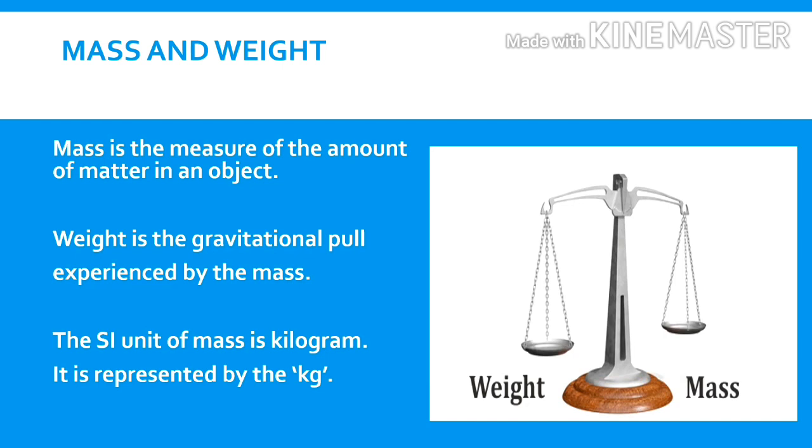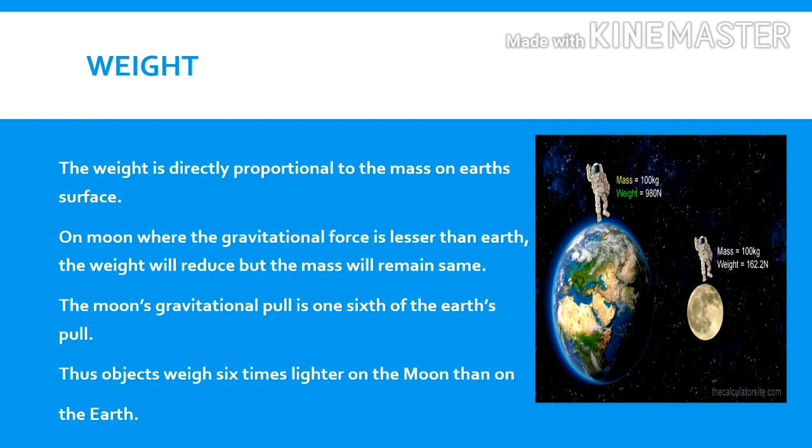What is weight? Weight is a gravitational pull experienced by the mass. The SI unit of mass is kilogram. The symbol for kilogram is kg. Weight is directly proportional to the mass on its surface.